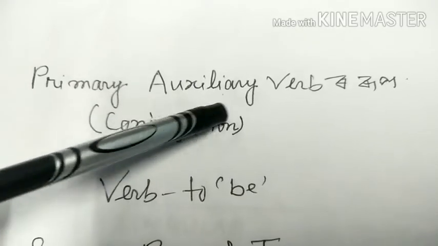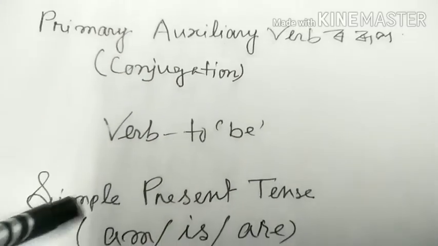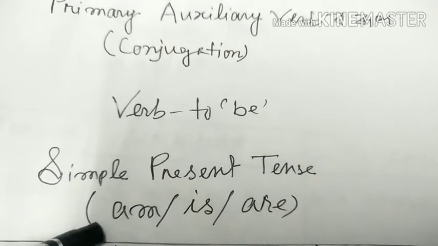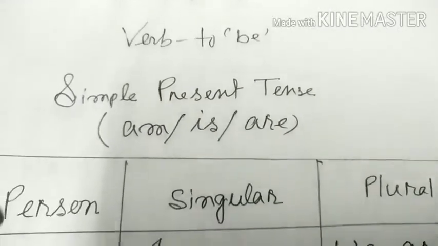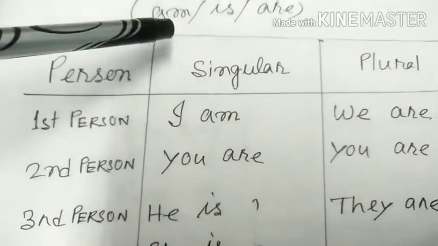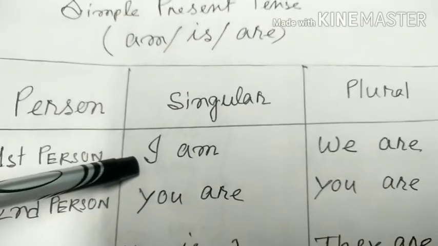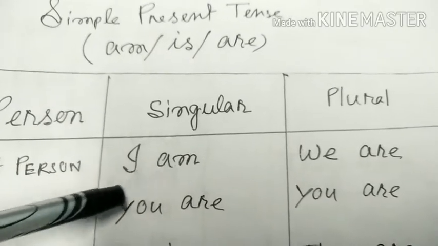Primary auxiliary verb: verb to be, simple present tense. We have to use am, is, are. In person, first person, second person, third person, singular and plural. First person, I, and the verb we have to use is am.